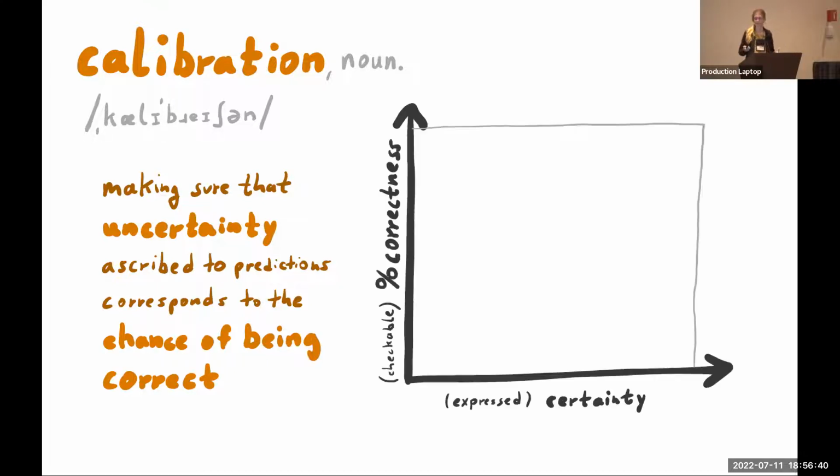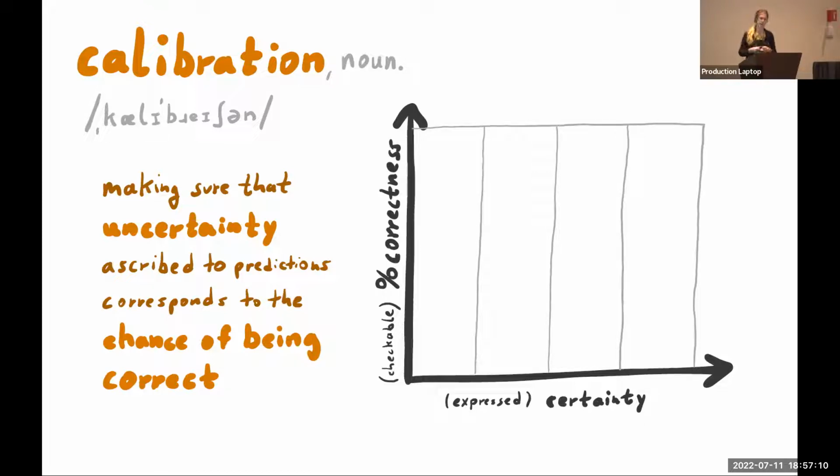We can plot this in a graph like that, where on the x-axis, we're going to have the certainty of a given question, in this case, any data point. And on the y-axis, we're going to have the chance or percentage of correctness. Now you're going to say, what do you mean percentage of correctness? It's either correct or incorrect. Yeah, well, what we're doing is we're not plotting individual data points in these plots, but we are bucketing the data points. In this example, say we're choosing 4 buckets of certainty, 4 buckets in which we're grouping examples of similar certainty.